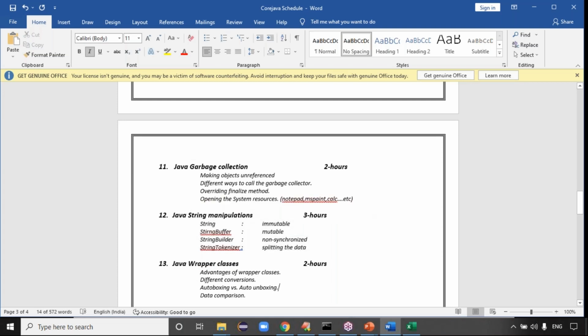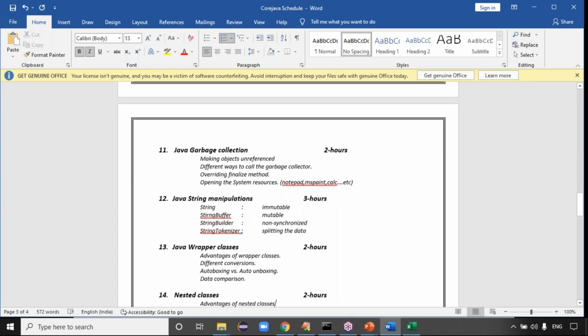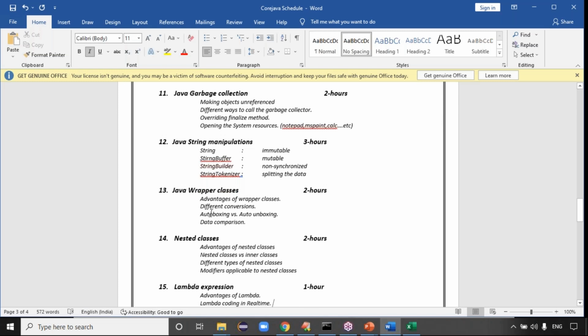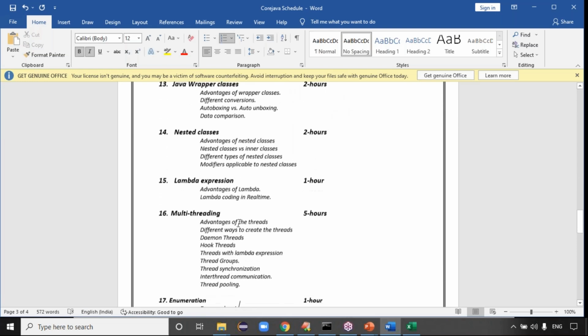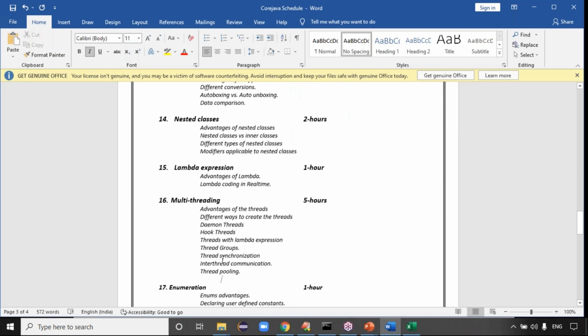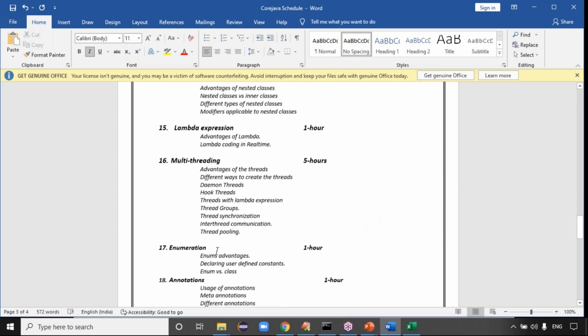In wrapper classes, you can go for the different advantages of wrapper classes, different conversions, autoboxing concept, unboxing concept, comparisons, data comparisons and all, right? Nested classes, we have different types of nested classes, lambda expressions, and multi-threading, thread pooling, thread communications, thread with lambda expressions, hook threads, daemon threads, thread groups, and the enumeration concept, enum.